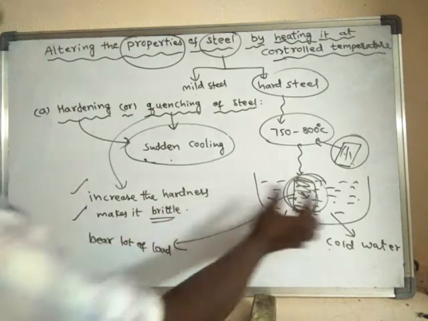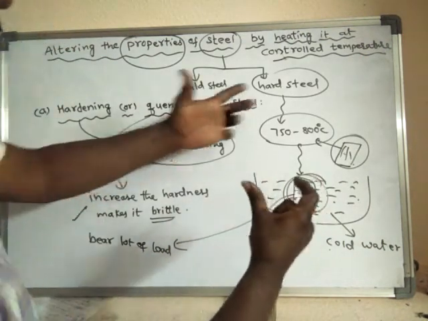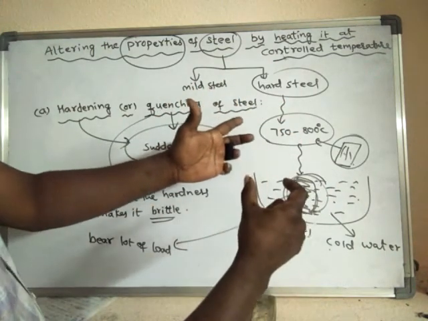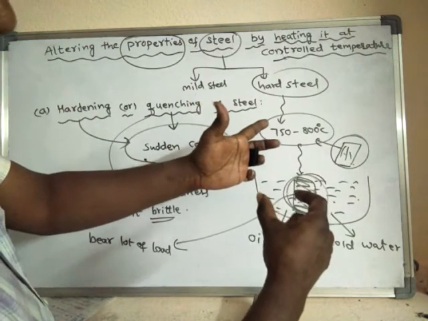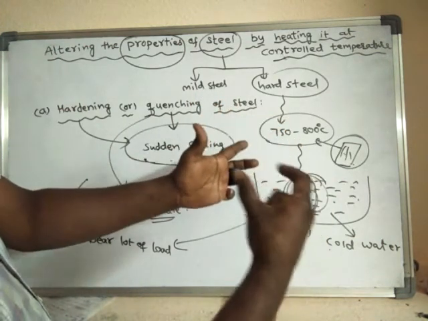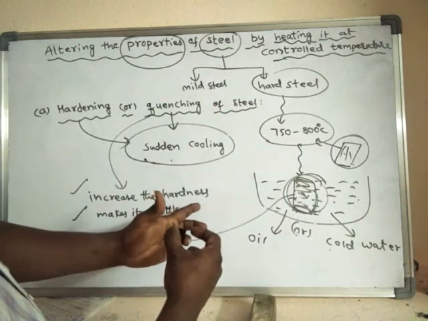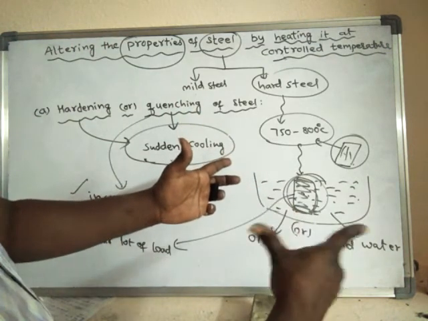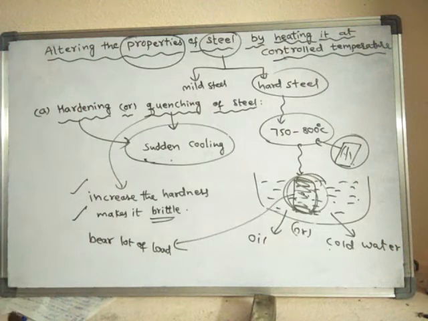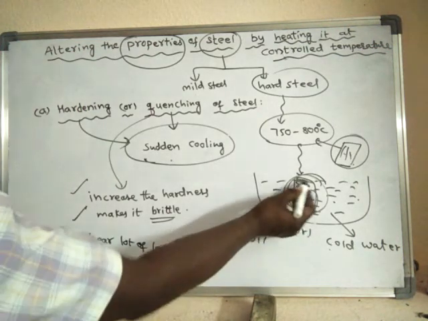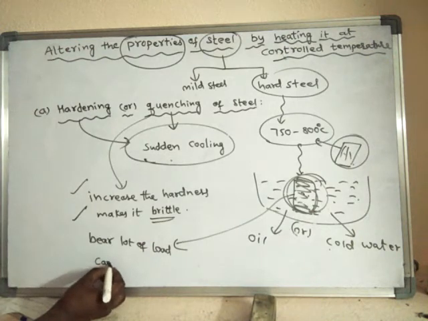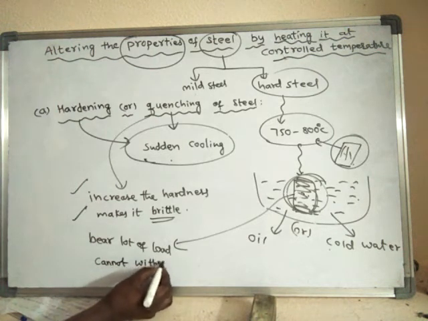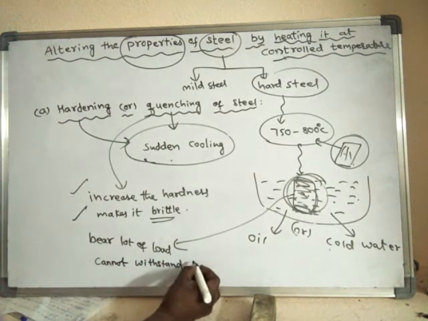Suppose this hardened steel, or quenched steel, is hit against something. It will undergo some jerks, and if it is subjected to a jerk, it will break down. Got it? That means this quenched steel cannot withstand sharp jerks.